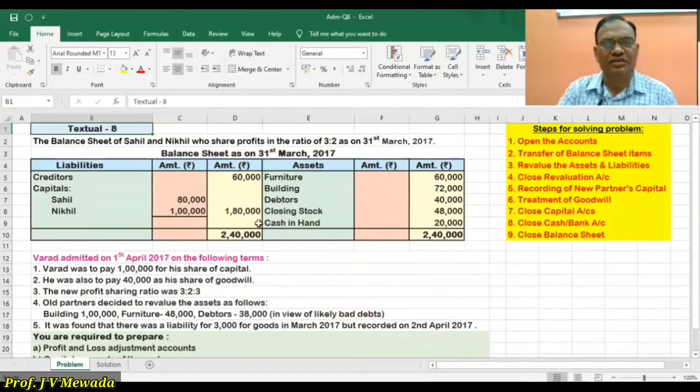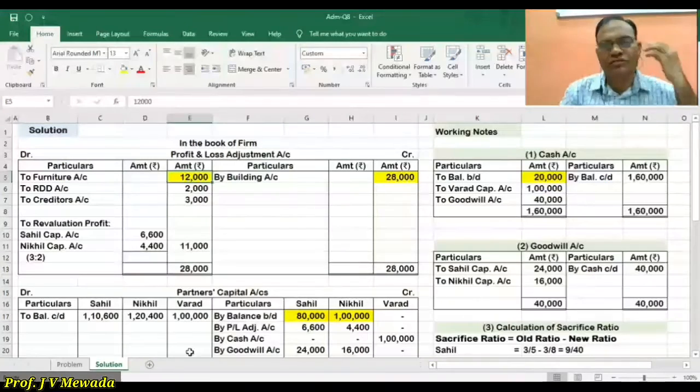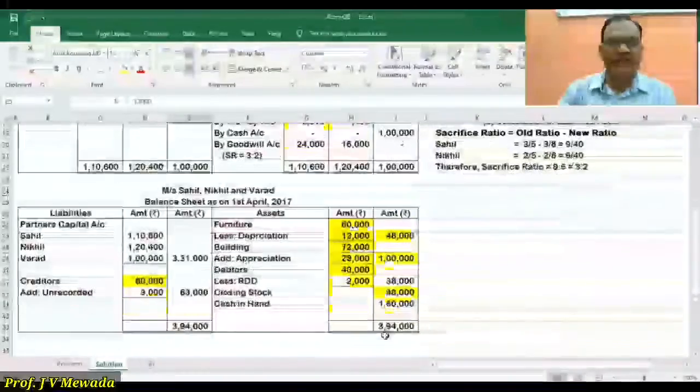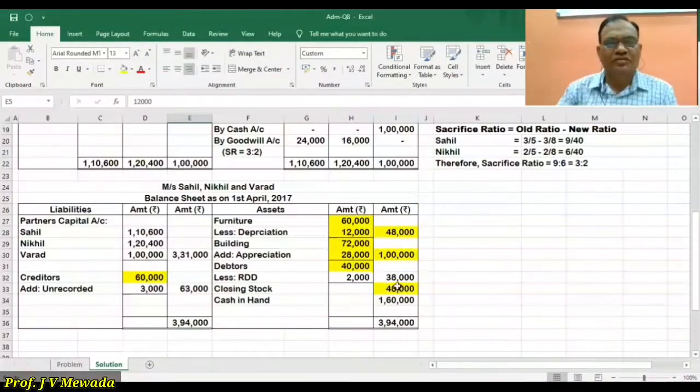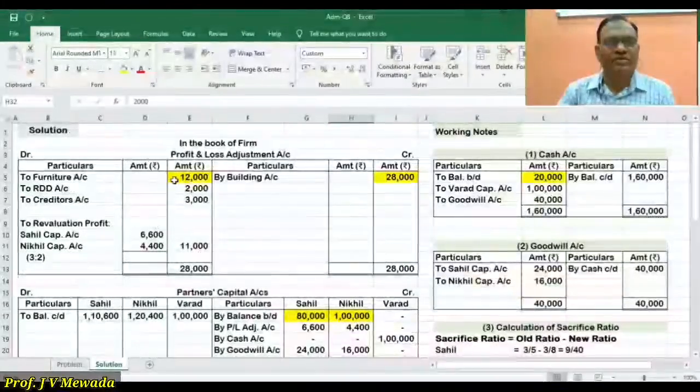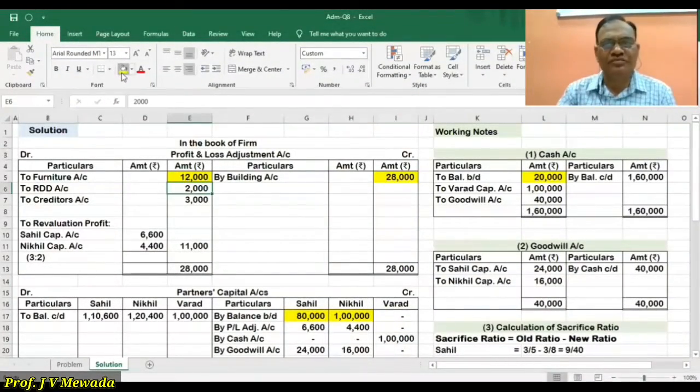Then we have debtors, 38,000, which is the new value. We are told that likely bad debts are 2,000. So RDD is 2,000. It is not bad debts, it is likely bad debts. So RDD 2,000, that also we are writing.